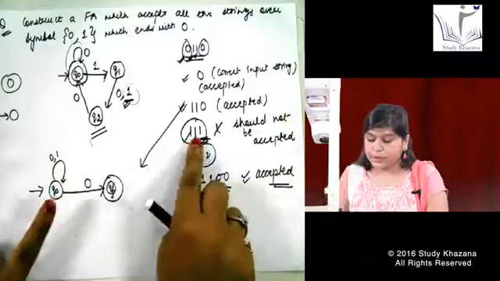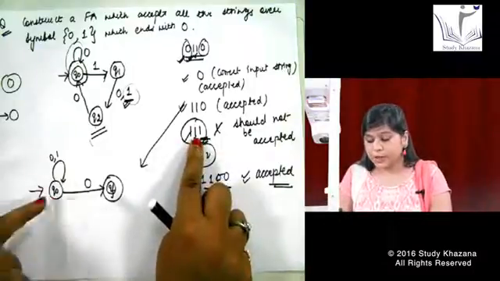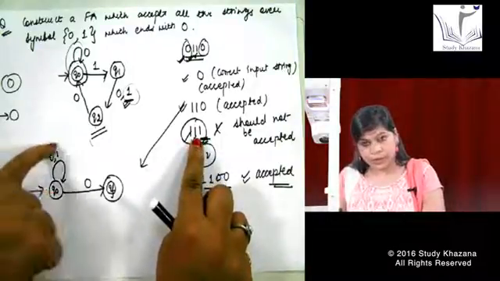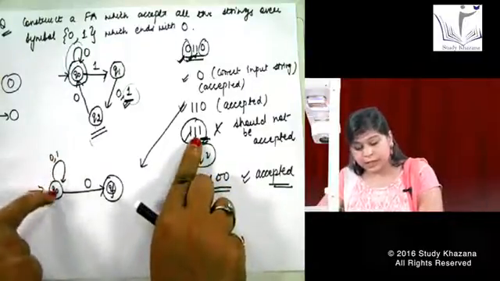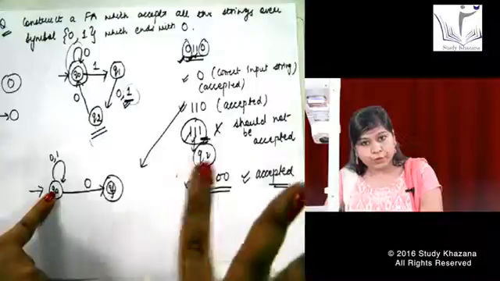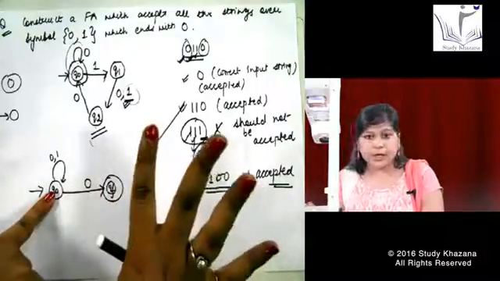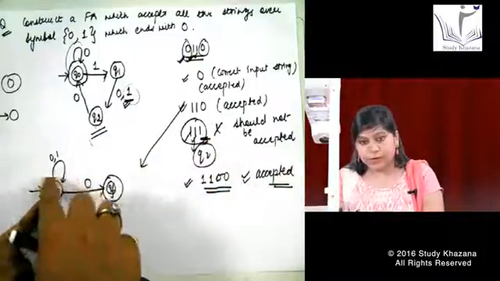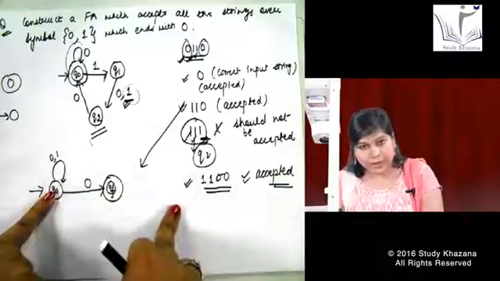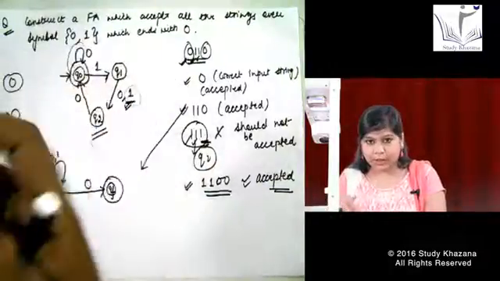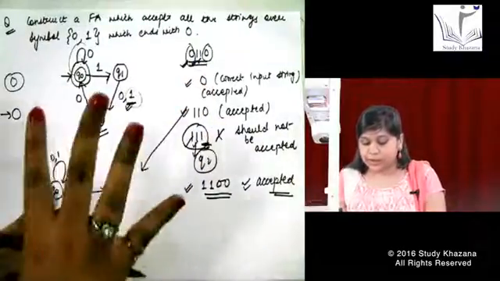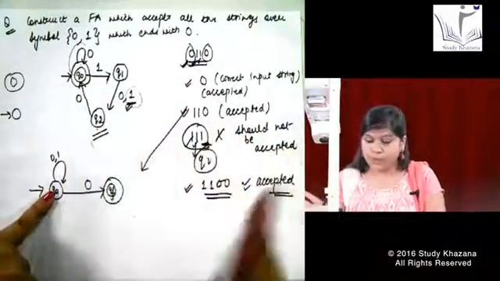Now let us check 111. 1 comes, second 1 comes, third 1 comes, again here itself, and it is not getting accepted, because with 111 we never reach our final state. Whatever input you give, if you are only in the initial state or the middle states, your input is not getting accepted.